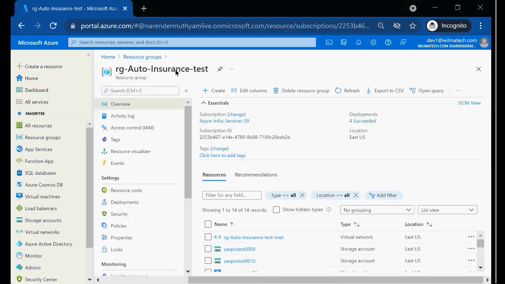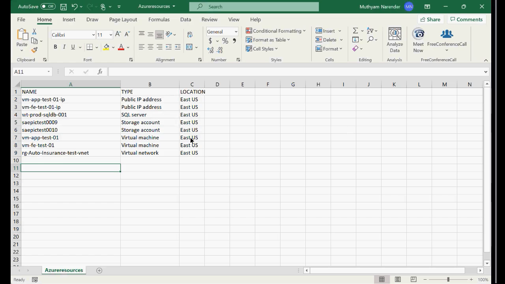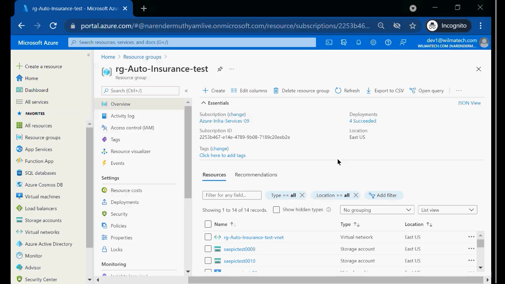So this is an application. Auto insurance is an application. What are the resources it's using? So this is the list. It is using 2 storage accounts, 2 virtual machines, 1 SQL DB, 1 VNet. It is part of. Likewise, you can share the list. Right? So that is the beauty of managing your resource groups.